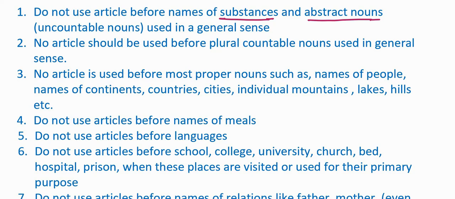For example, beauty, intelligence, happiness, kindness, honesty, wisdom, all of these are abstract nouns. And they cannot be counted in numbers. They are uncountable. You cannot say one beauty, two beauties, etc. So you don't use any article before these abstract nouns. And also the substances. Don't use any article before these if they are used in a general sense. Let us look at the examples here.